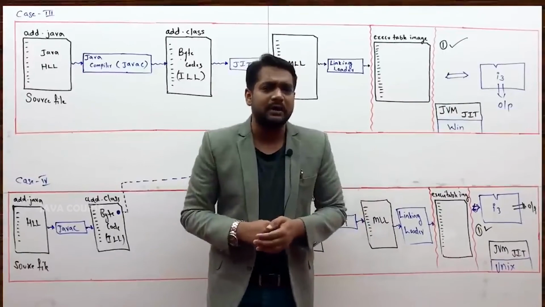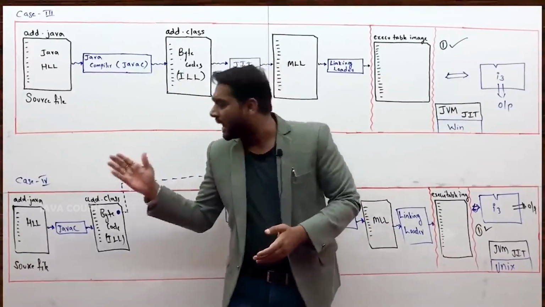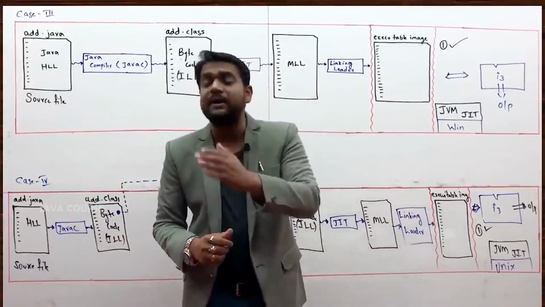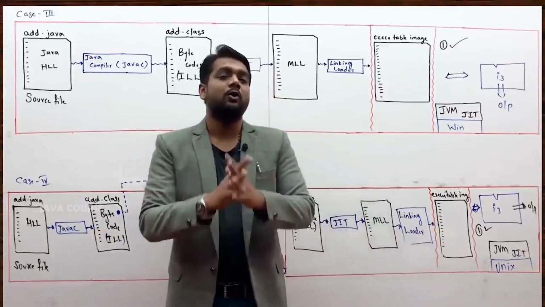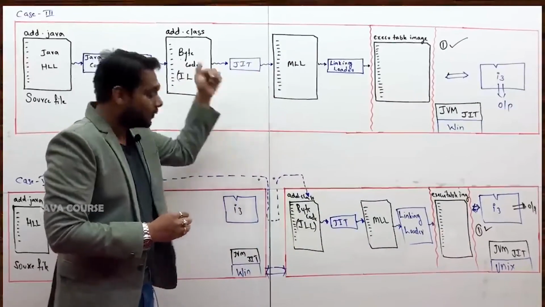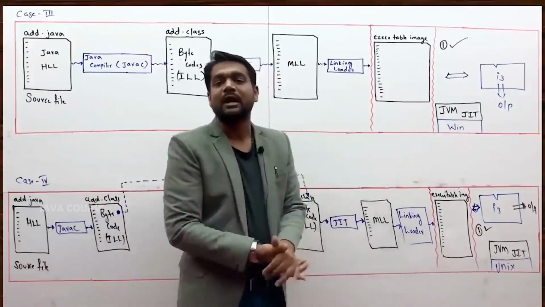Platform independent programming languages are those that do not expect the platform to be the same at the time of compilation and at the time of execution, like Java. I hope I am completely clear with how a Java program would get executed and why Java is called a platform independent or portable programming language.